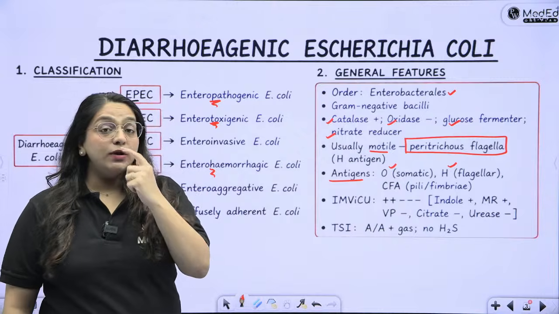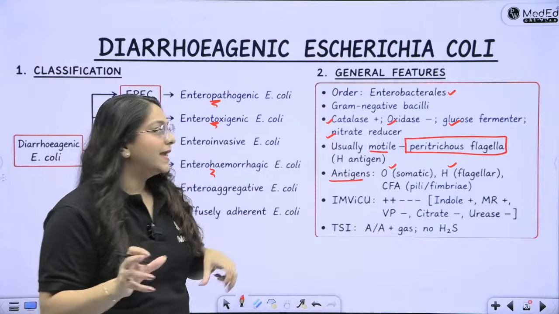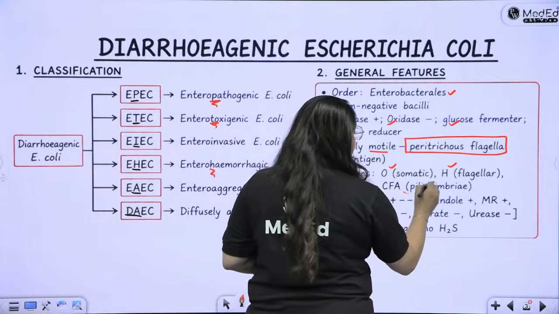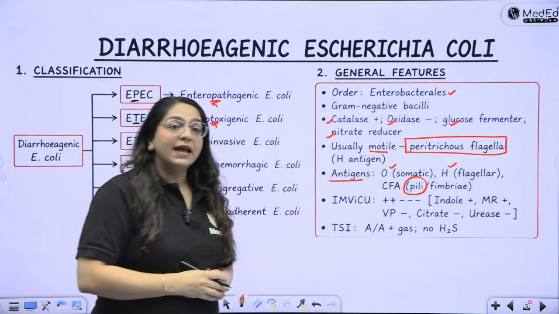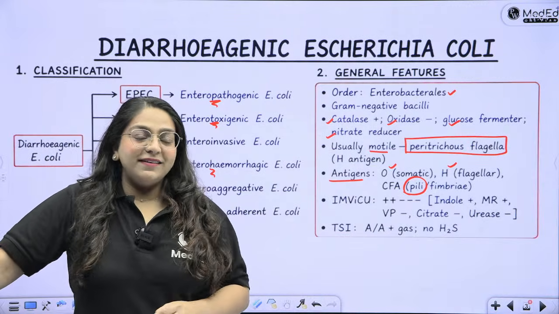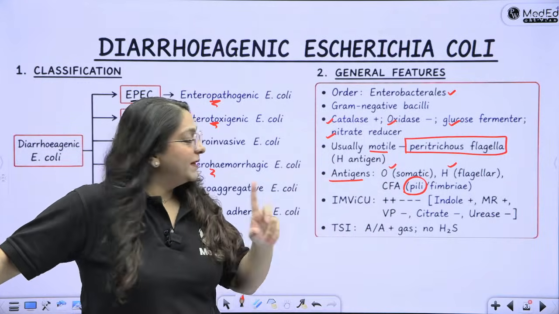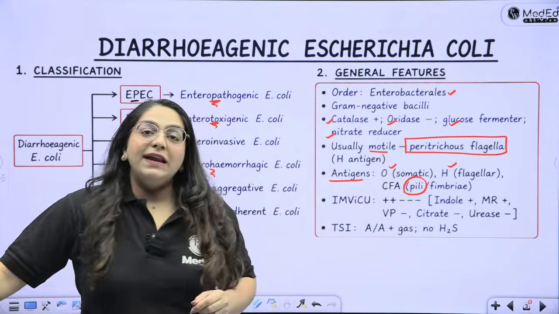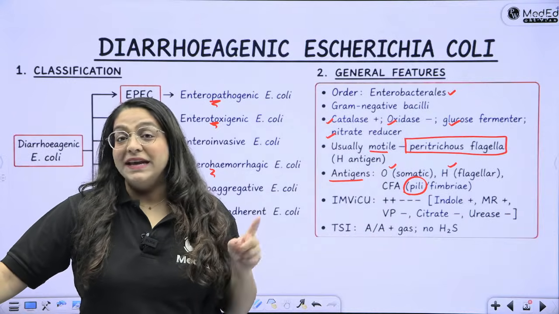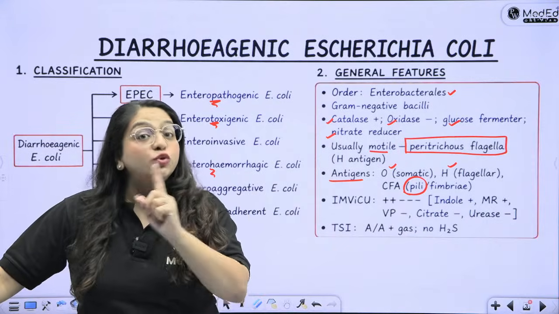And like I had told you, especially the uropathogenic E. coli, the E. coli which causes UTI, in that the fimbrial antigen or the pili are the main adhesion or the main attachment factors of this E. coli, especially the uropathogenic one.